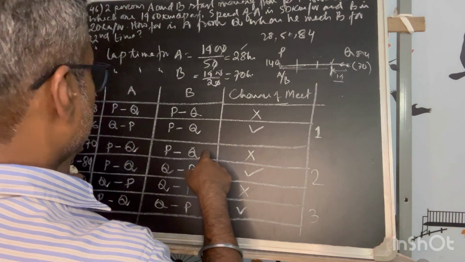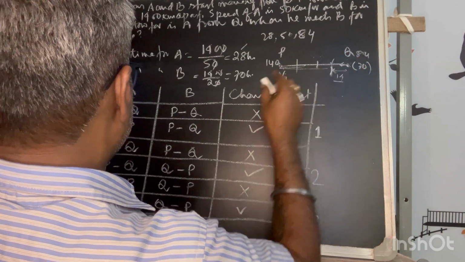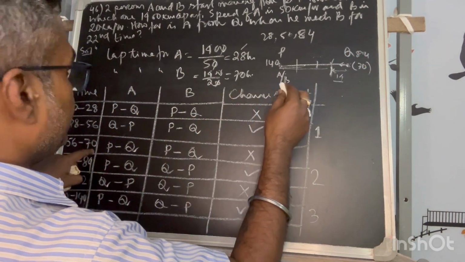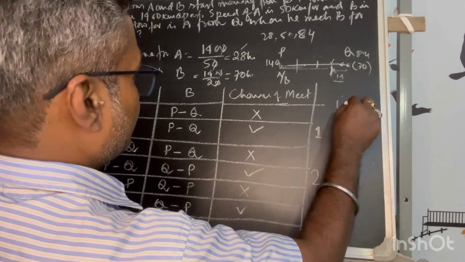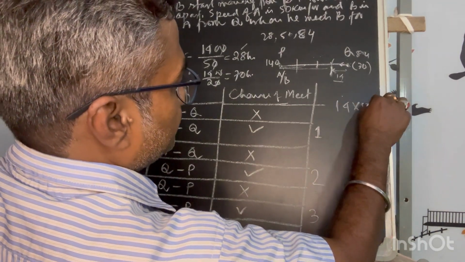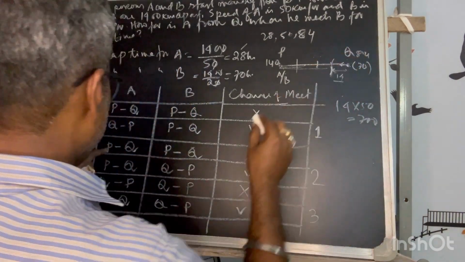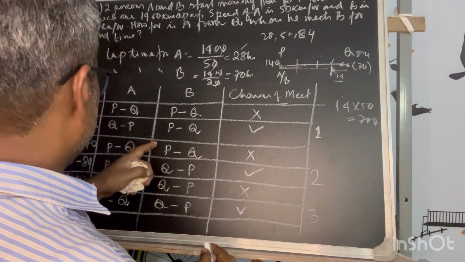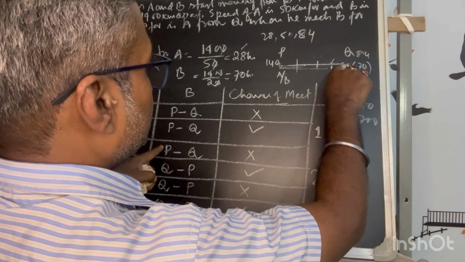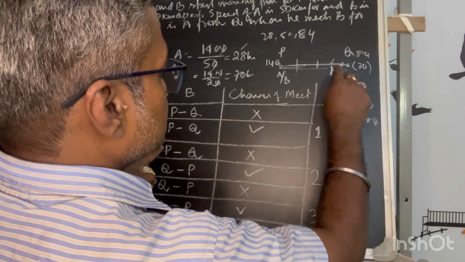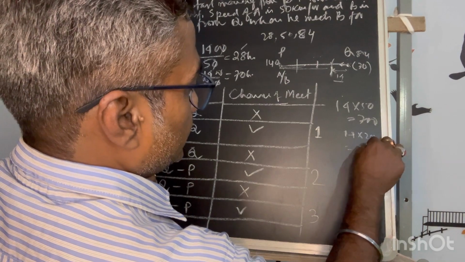So 56 to 70, somewhere he has reached 70 in 16 hours and 14 hours. 14 hours into 50, that is equal to 700 meters he has reached. And he has reached from P to the end of the time. That means before 14 hours, where he was, 14 into 20, that is equal to 280.